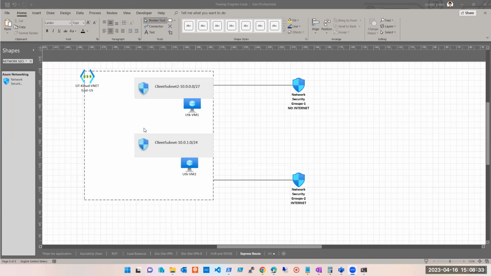On a VNet you won't see any option to apply an NSG. When we go to the portal, you will see the option to apply, or the correct word, associate. So an NSG can be associated only with a subnet or NIC. Right. Clear? And in the definition, in the theory, it was there.